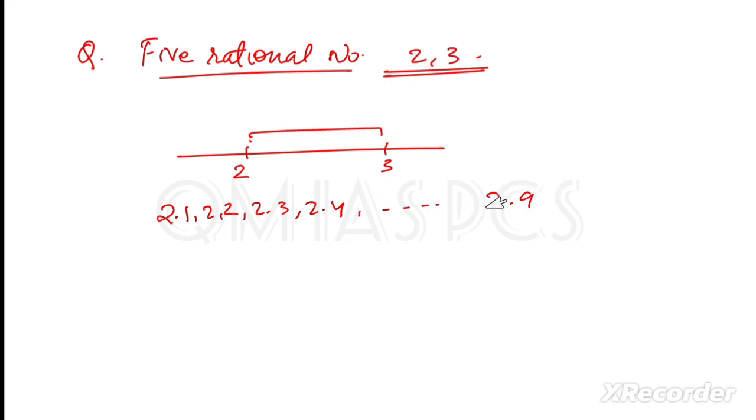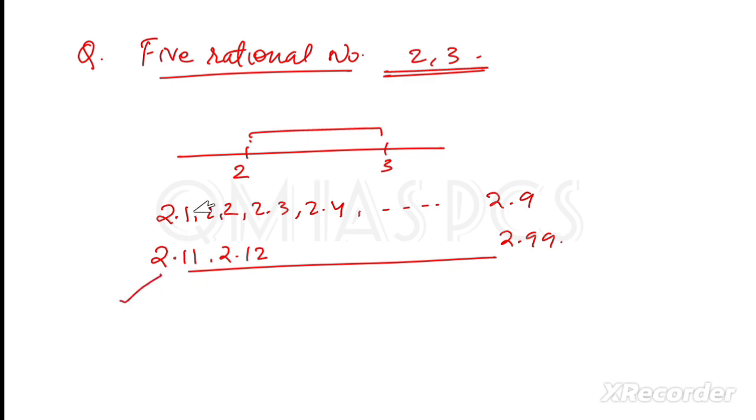If they are asking for more numbers, then you can again write 2.11, 2.12, like this till 2.99. So you can get infinite rational numbers in between two rational numbers. If anybody asks how many rational numbers are between two rational numbers, the answer will be infinite. Is it clear?